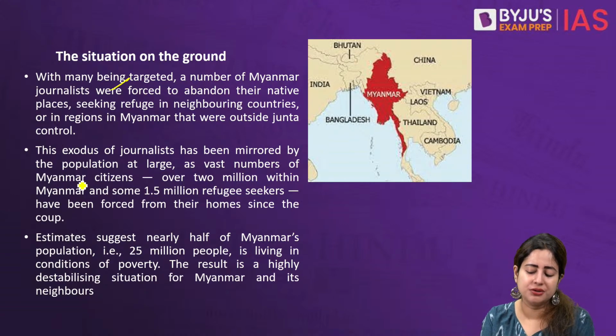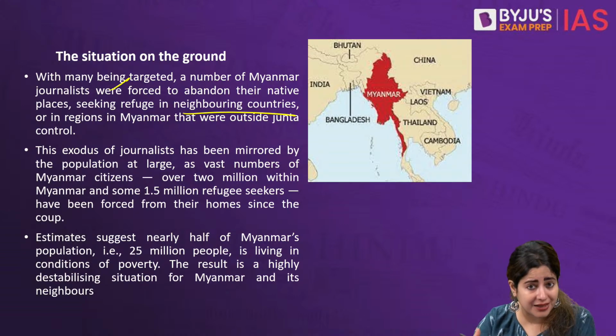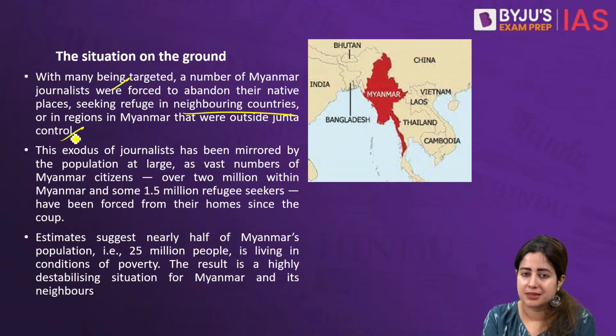So the situation on the ground today is such that most of the journalists are getting suppressed. Most of them are imprisoned. Most of those working with regards to Myanmar's situation are actually finding refuge in neighboring countries outside Myanmar, from where they are conducting their media agenda. So you see, there is absolutely zero freedom of media or press in the current situation.